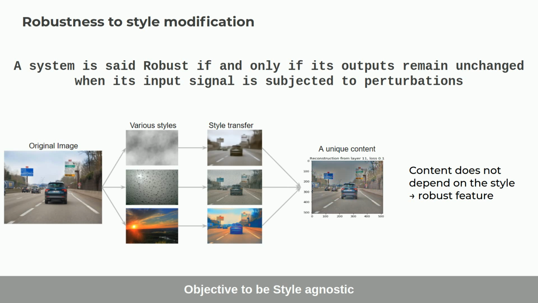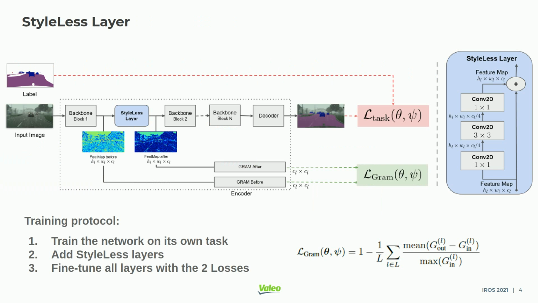The amount of style information is measured by the gram matrix. This is a correlation between the channels of the feature map. It somehow reflects the relationship between channels, like a texture measurement. We introduced a StyleLess layer, which acts as a residual connection. The objective is to attenuate the feature map that carries the style information so that the model can learn only useful information.